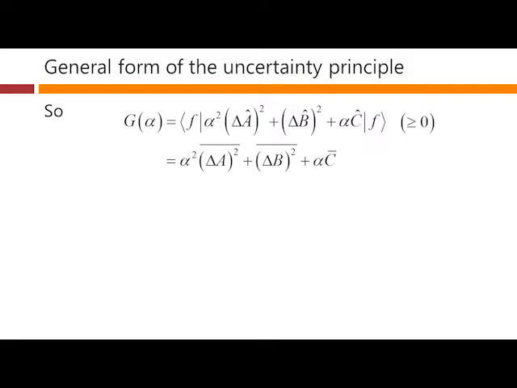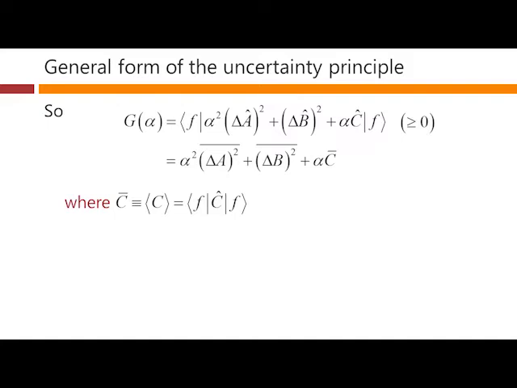And similarly, F delta B squared F is just the average value of delta B squared. And F alpha C F is just alpha times the average value we would see for the quantity C. And that, by definition, is the expectation value of C, F in the bra form, C in the operator form, and F in the ket form, as usual.